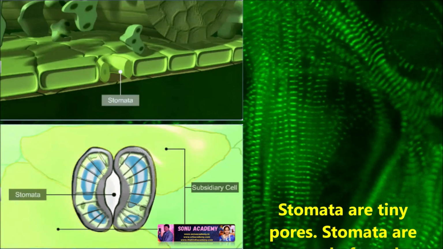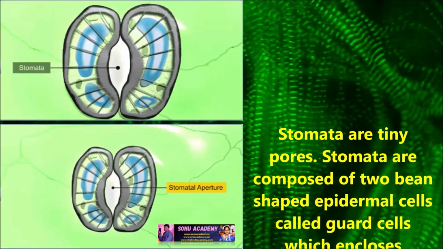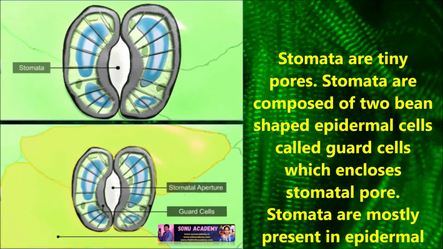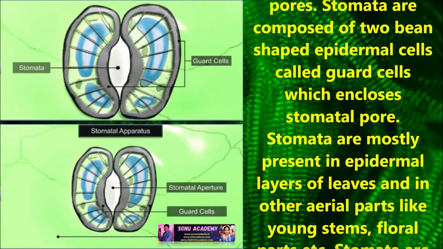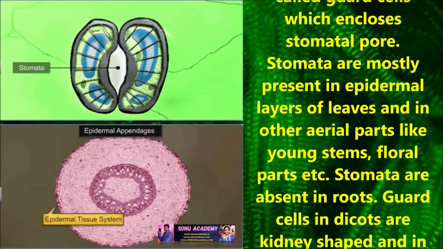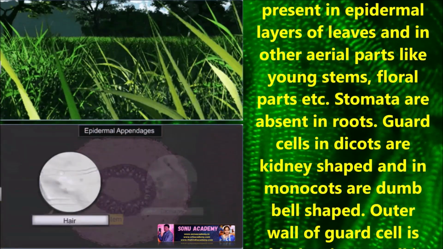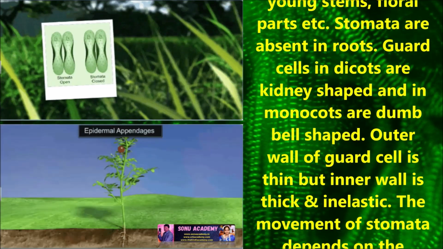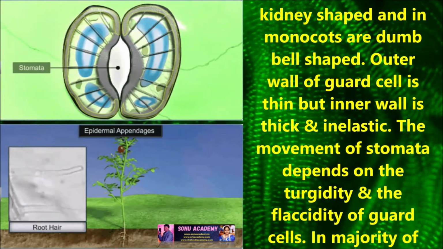Stomata. Stomata are tiny pores composed of two bean-shaped epidermal cells called guard cells, which enclose the stomatal pore. Stomata are mostly present in the epidermal layers of leaves and in other aerial parts like young stems, floral parts, etc. Stomata are absent in roots. Guard cells in dicots are kidney-shaped and in monocots are dumbbell-shaped. The outer wall of guard cells is thin but the inner wall is thick and inelastic.